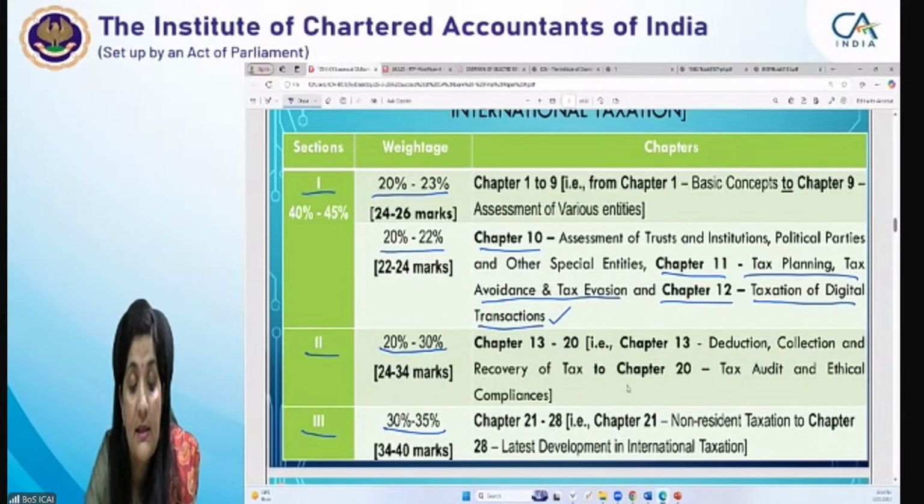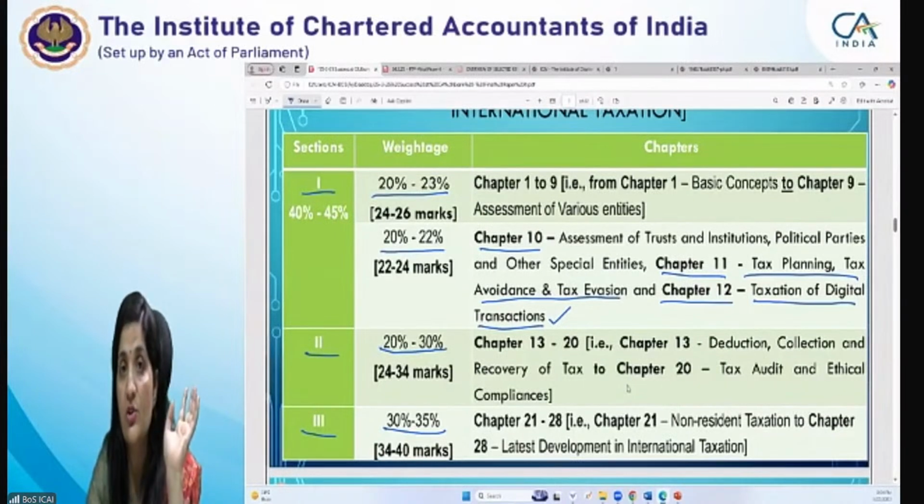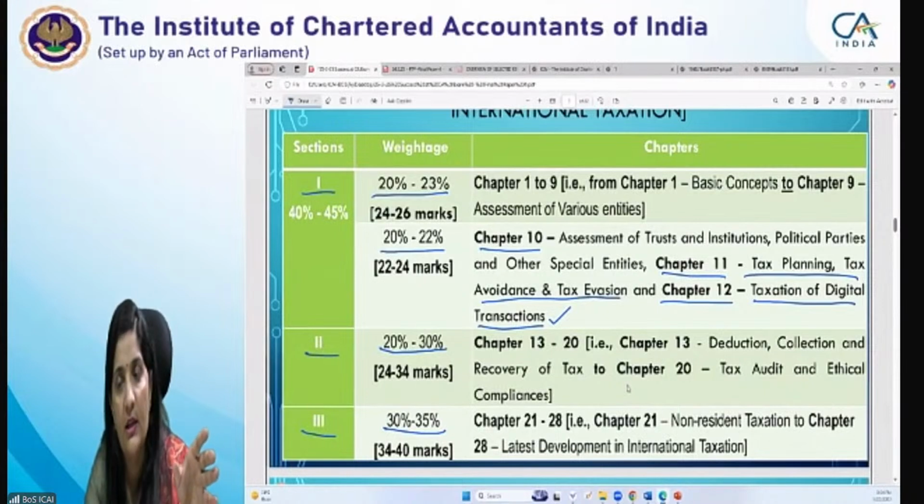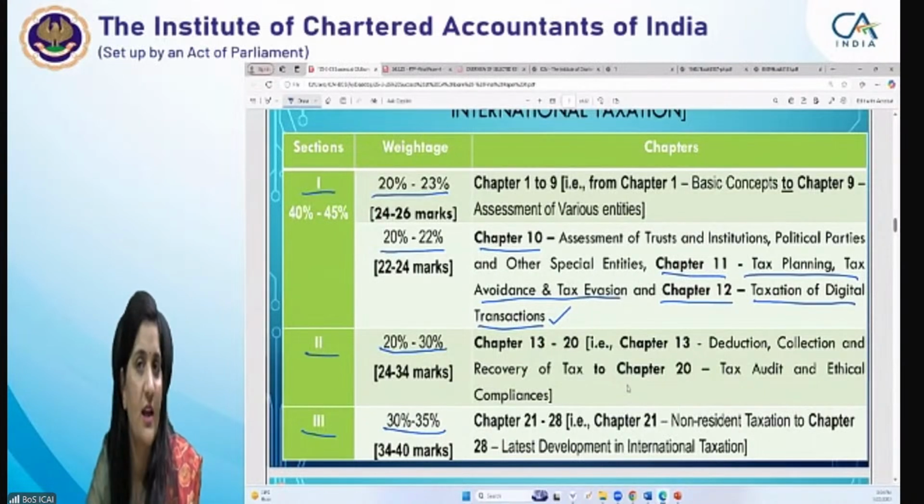फिर हम बात करते हैं सेक्शन 3 की. Section 3 again is a very scoring part of your subject, very, very scoring part of your subject. If you say non-resident taxation, POEM है, POEM is very important. Section 9, without section 9, without your section 6, that is your residential status, non-resident taxation cannot happen. So these are the fundamentals, foundation of your non-resident taxation, that is your residential status, your section 9 scope of total income, and your POEM.